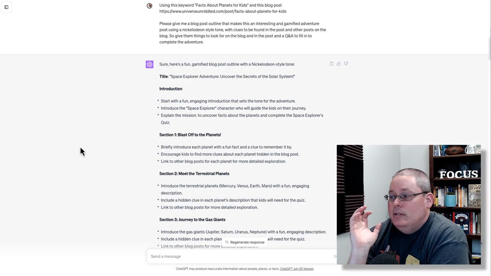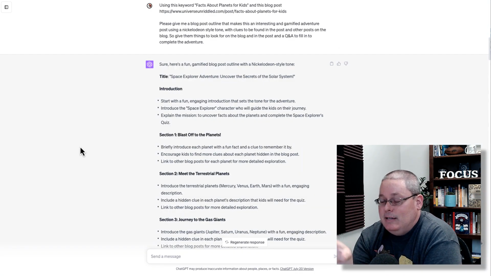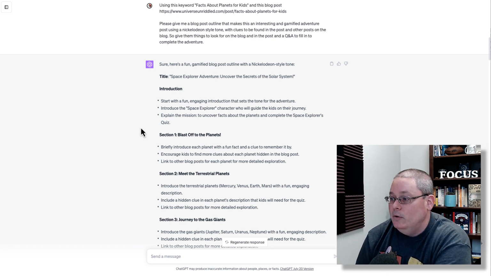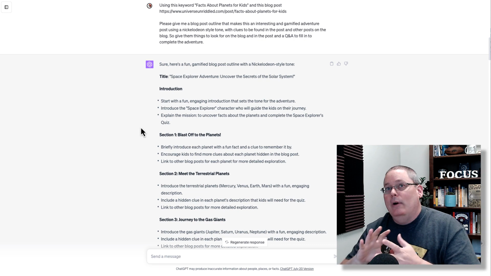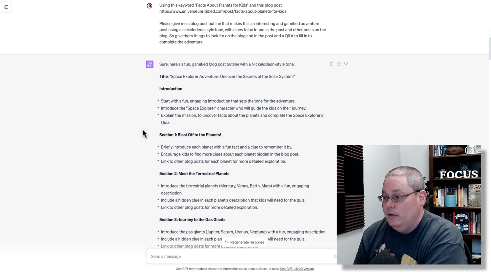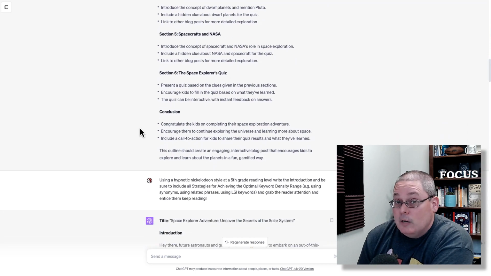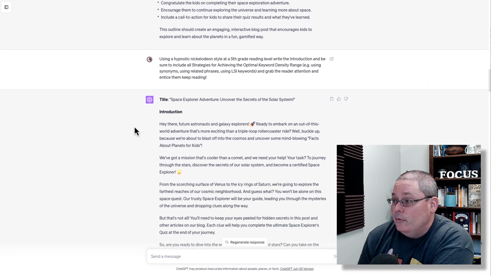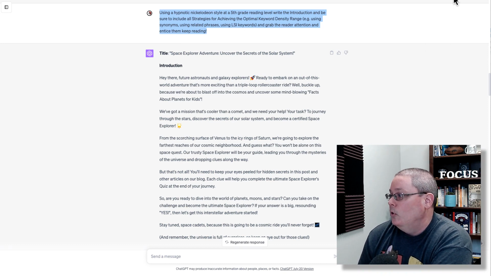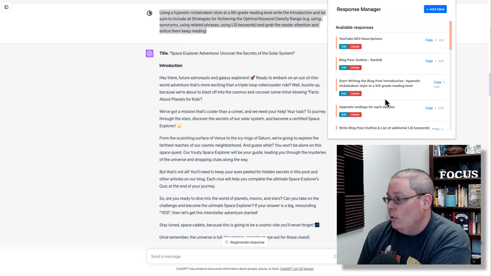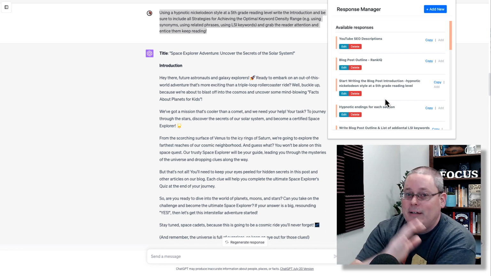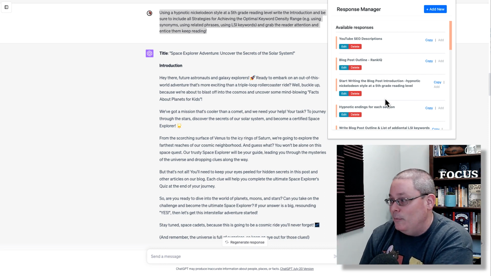So we went back to ChatGPT and we were using this idea to create the blog post outline that we were going to redo it with, a gamified version of a blog post using a Nickelodeon style tone. We created that blog post outline, and then I went through and I used the old school normal response manager recorded prompt or input that we've been using all the way up till now, day 99, as we head out into day 100.